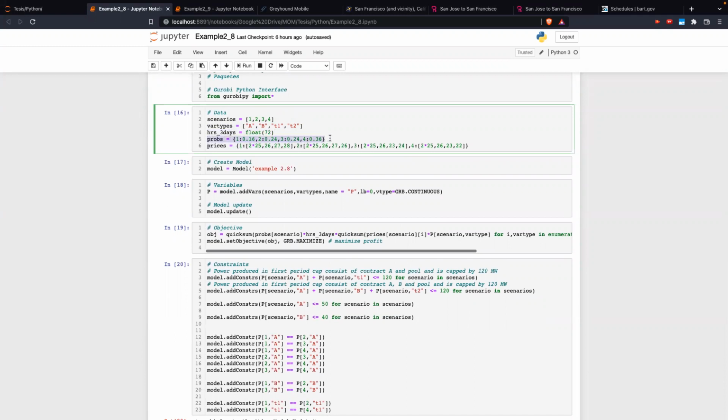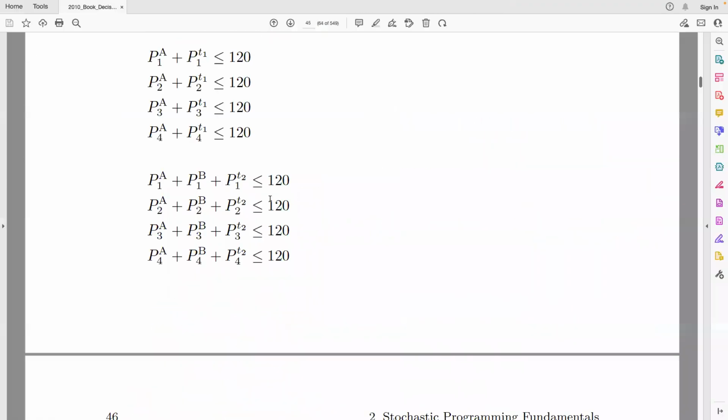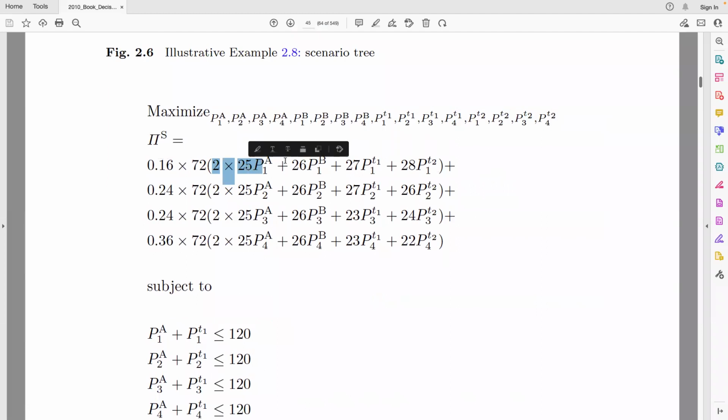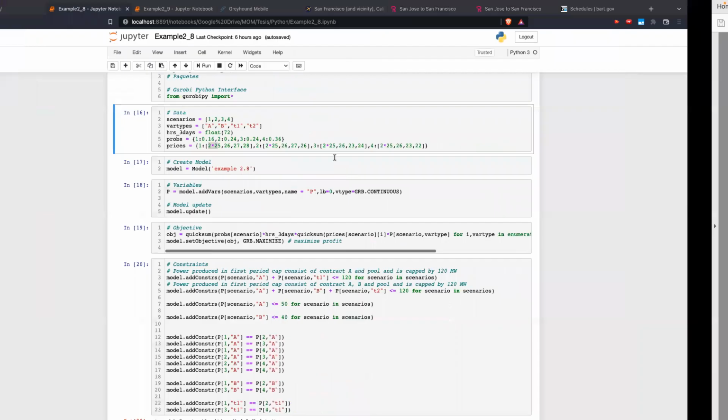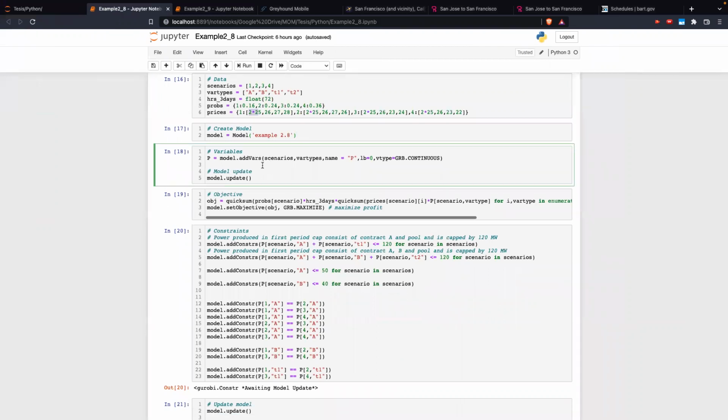I have the probabilities from the table we saw, and the prices for each of the scenarios. Notice that I have included 2.25, 26, 27. If we see them over here, I'm just saving these values in the dictionary, similar for all the rows. I create the model and I add the variables. I'm going to create one matrix of variables indexed by the scenarios and the bar types. The lower bound is 0 and the type of variable is continuous.